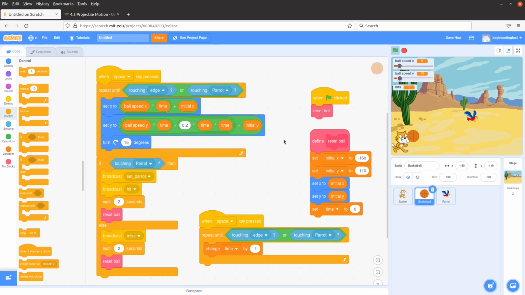So this game is quite simple to really help you understand the projectile motion according to the formula shown on the web page. And then I just realized the formulas on the web page and make a simple game like this one by controlling the horizontal speed and the vertical speed. And if the ball has already hit the parrot, the number of hits will be increased by 1. This is the end of the video.